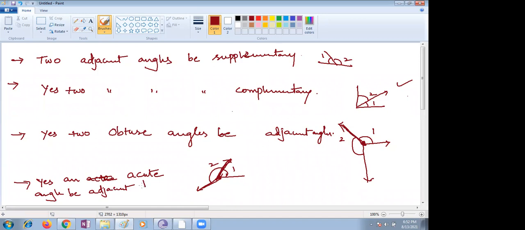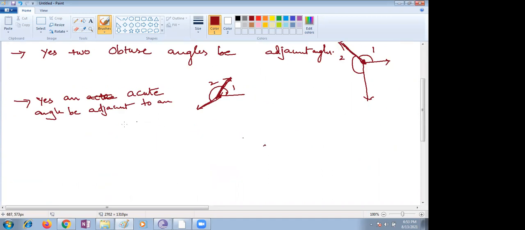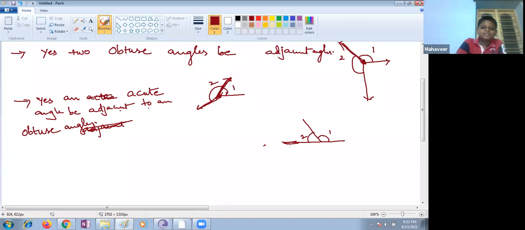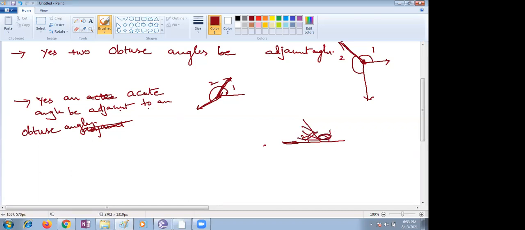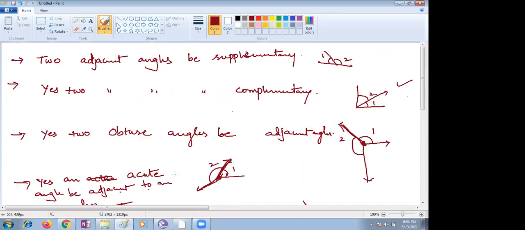Can they overlap? If they overlap, they share the same interior, and then it is not an adjacent angle, because the interior of two adjacent angles does not overlap. We can say that.